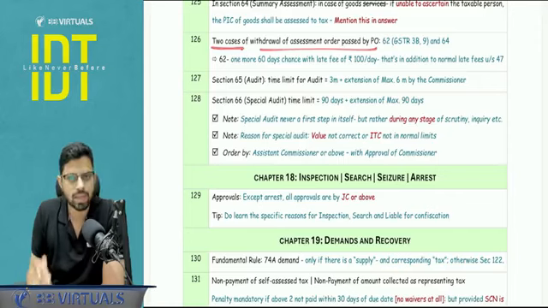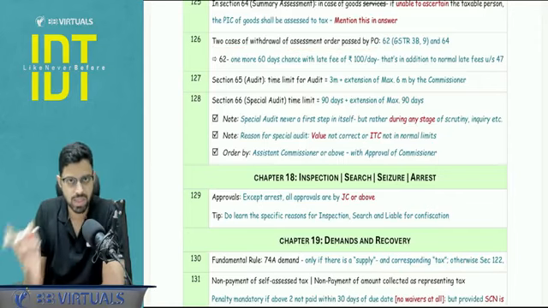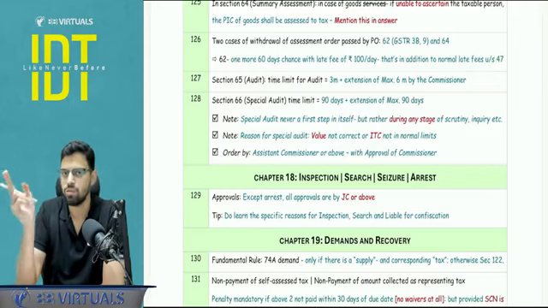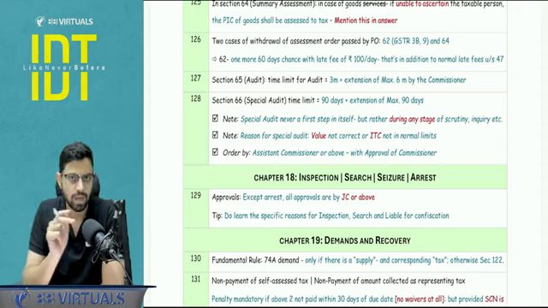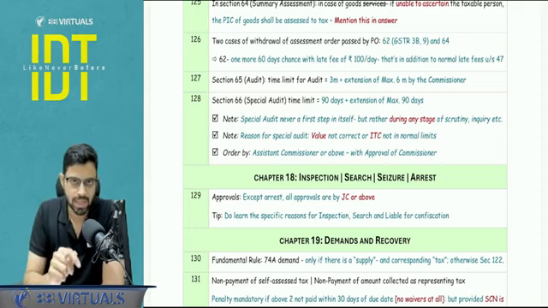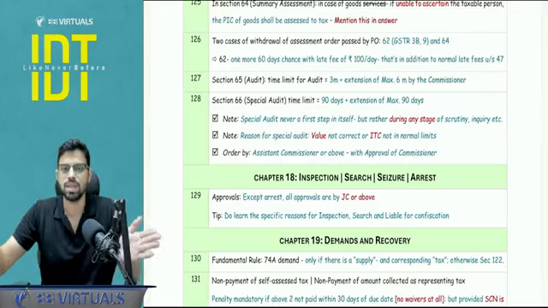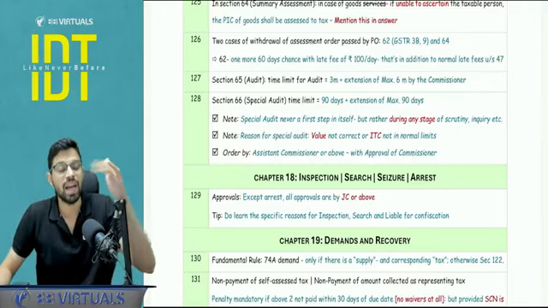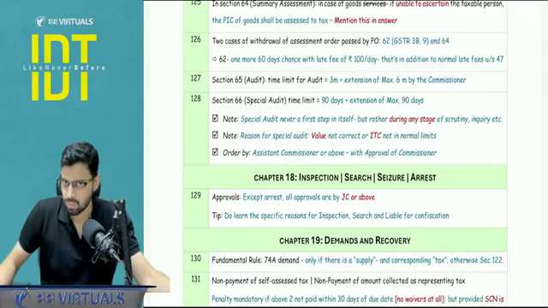Sometimes there is a question asked that what are the two cases where the withdrawal of assessment order is done. So that is 62 and 64. 62 is the best judgment assessment of non-filers. 64 is the summary assessment. In both the cases, there is a withdrawal provision. In section number 62, if you file the return within 60 days plus additional 60 days. So initial 60 days is given, additional 60 days is given for a further late fee of rupees 100 per day. Sorry, we will not use the word penalty, late fee. Then in that case, the withdrawal of assessment order will be done.